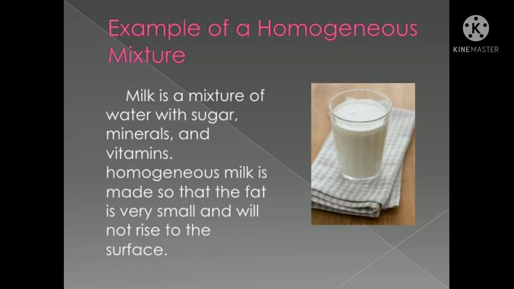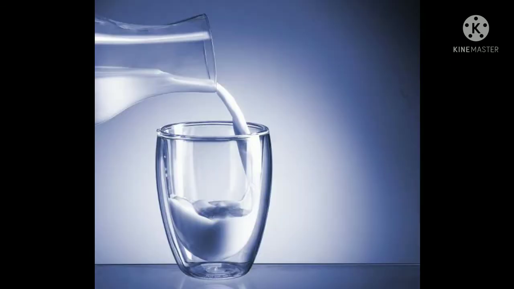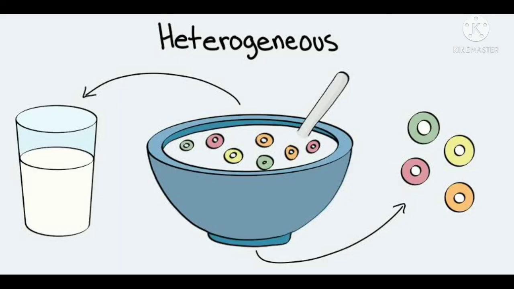Homogeneous milk is made so that the fat is very small and will not rise to the surface. So if you take that milk in a bowl and put some colored cornflakes or anything there, it will become heterogeneous because that can be separated by physical or chemical